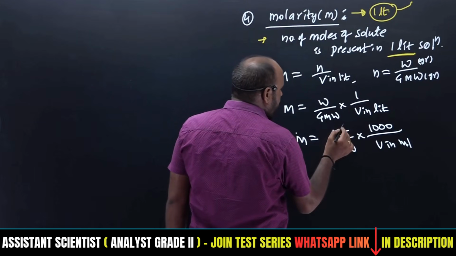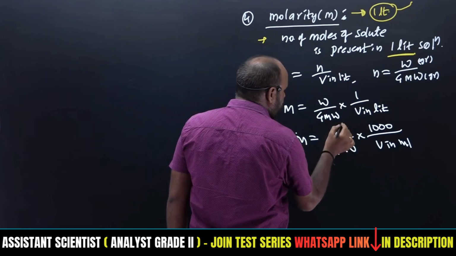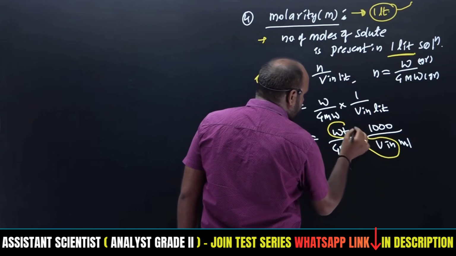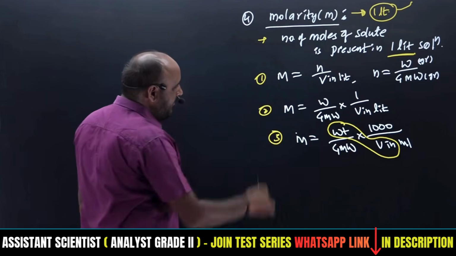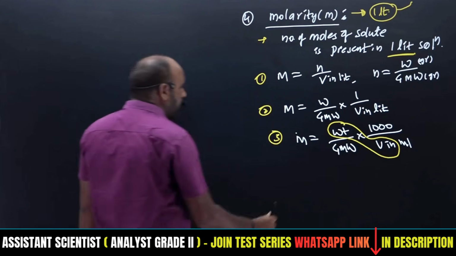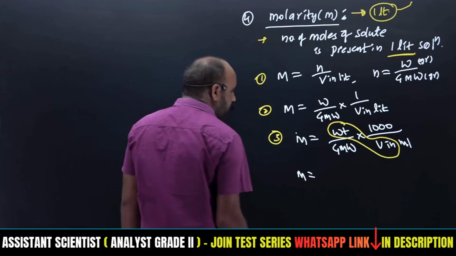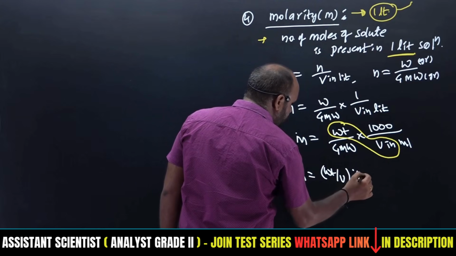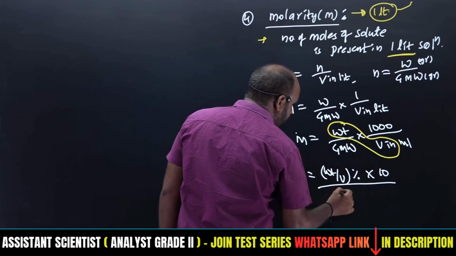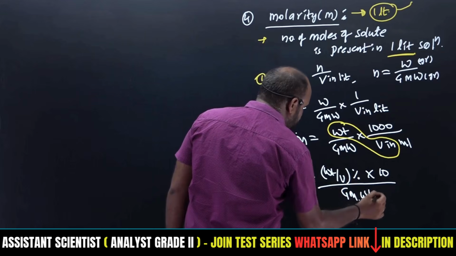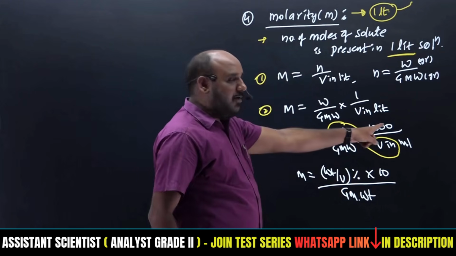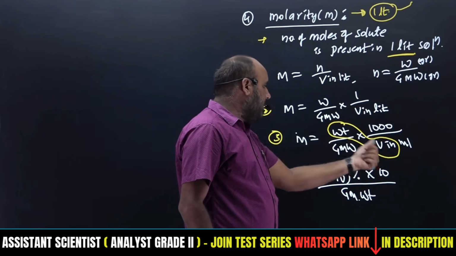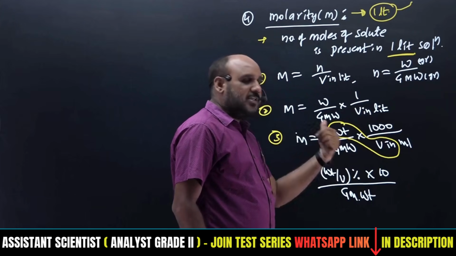Okay, here weight by volume will be considered, that is multiplied with 100. So that becomes converted as what? M is equal to weight by volume percentage into 10 divided by gram molecular weight. So this 1000 will be considered as 100 into 10. That 100 will be multiplied to this, that becomes weight by volume percentage we will get.